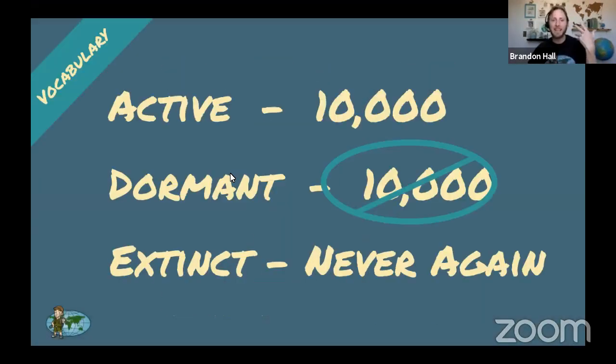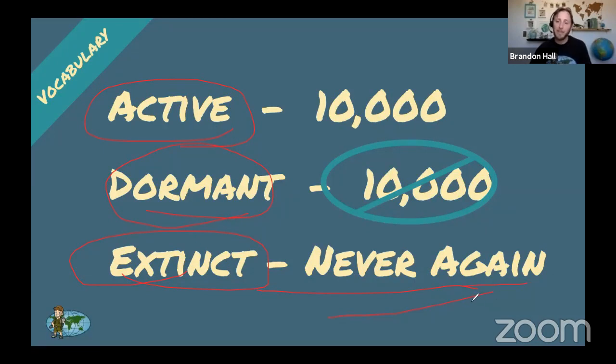We can classify volcanoes into 3 groups. That's right, 3 groups. And those groups are active volcanoes, dormant volcanoes, and extinct volcanoes. So the first one is an active volcano and a dormant volcano second. The third is extinct. Let's start with extinct.